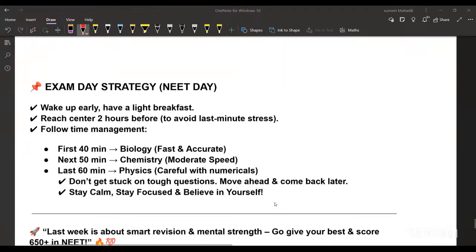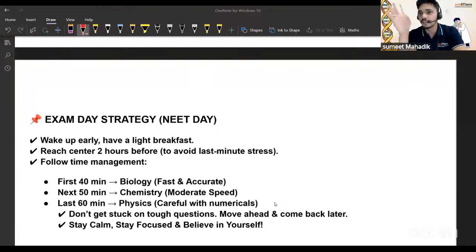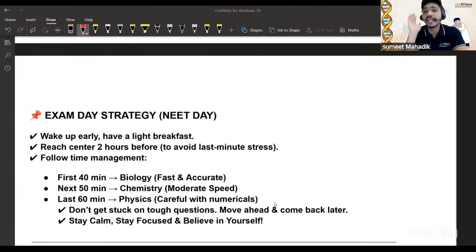And exam day strategy. Now, last exam day strategy. What's that? Wake up early, have a light breakfast. That is very important. Reach the center 2 hours before to avoid last minute stress because of some documentation. And one more thing, you know what happened last time at the NEET centers? You are aware about that, right?